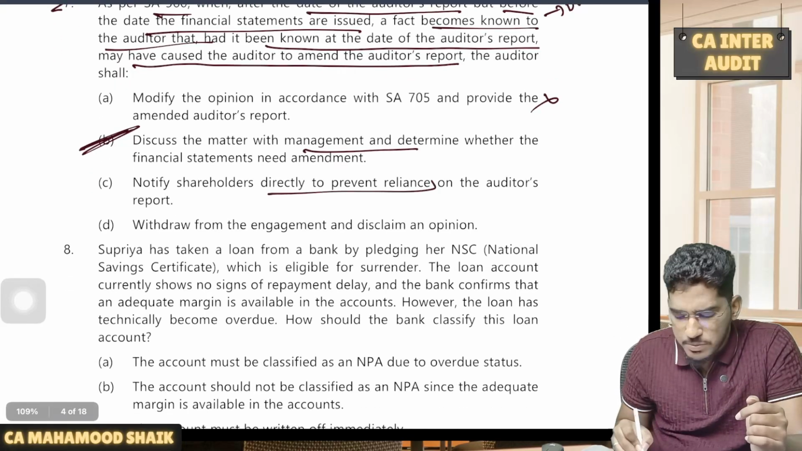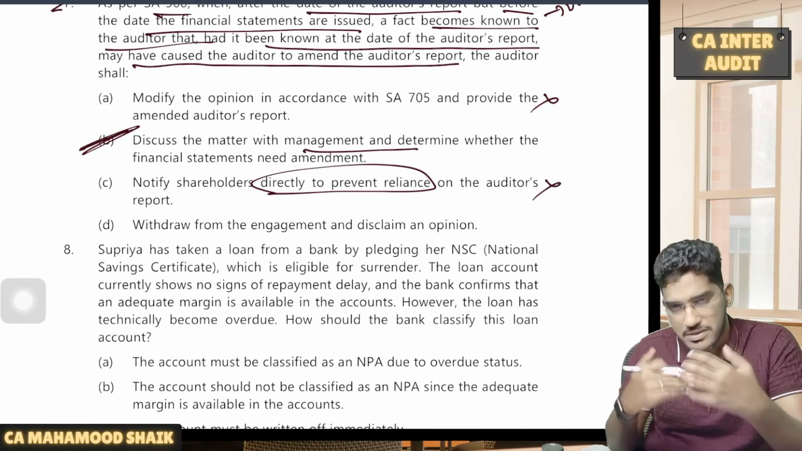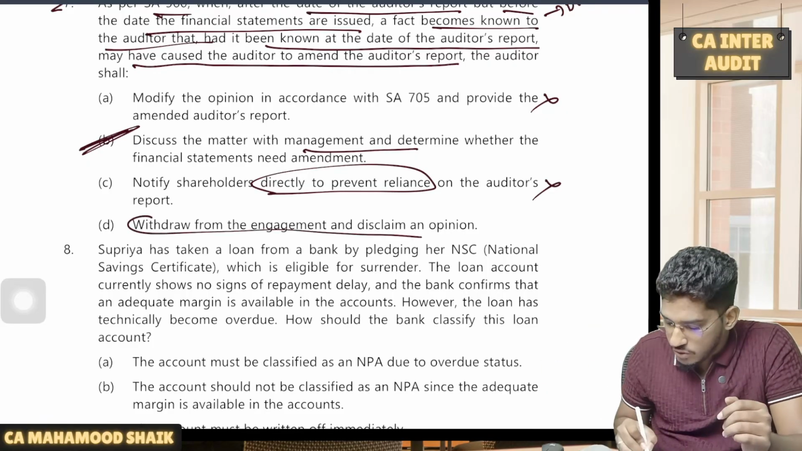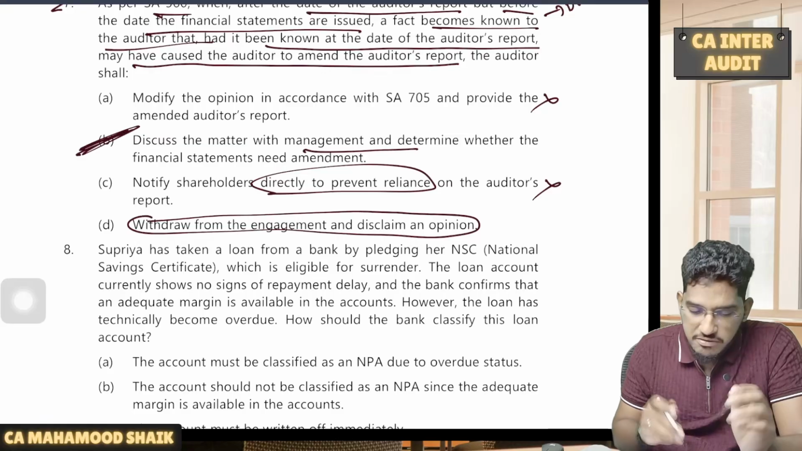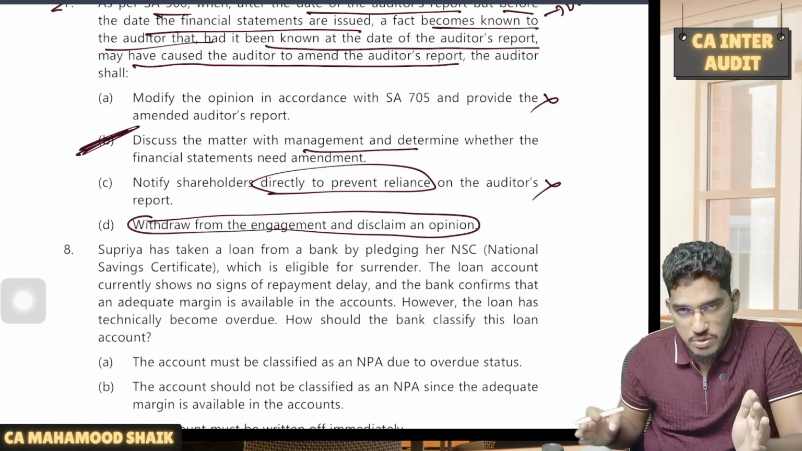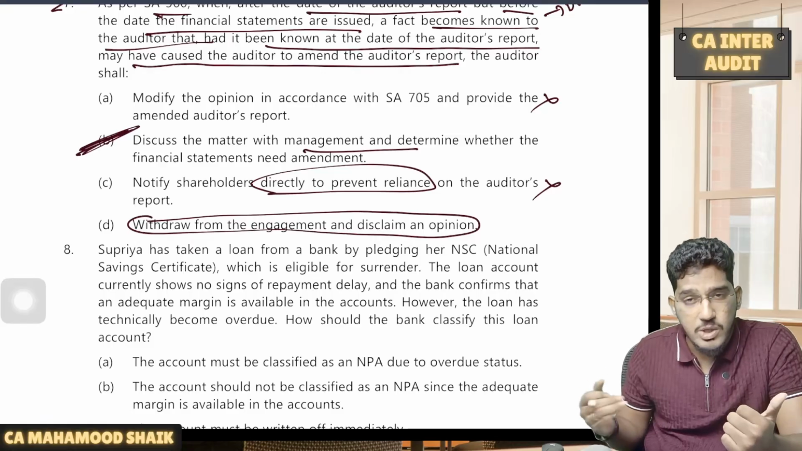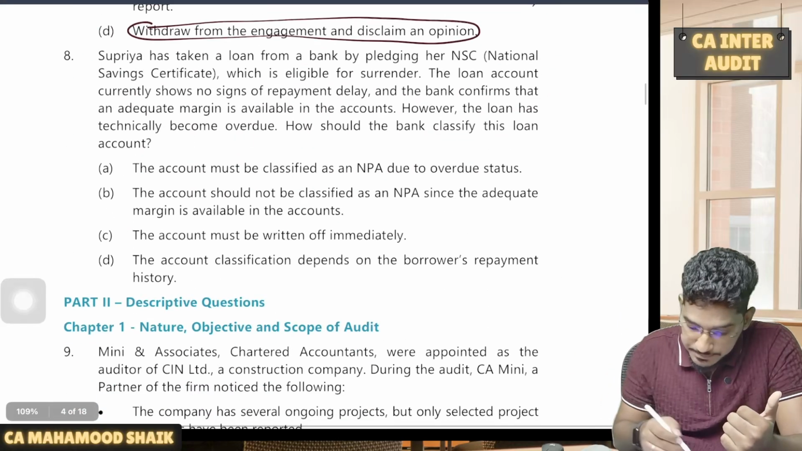Notify shareholders directly to prevent reliance. No, this is also an extreme step. This depends on further outcome. Withdraw from the engagement and disclaim from opinion. No, you are not required to take any such extreme steps. The first step you should do, the moment you come to know about a subsequent event, is discuss with the management and determine whether that requires any amendment of the financial statements.